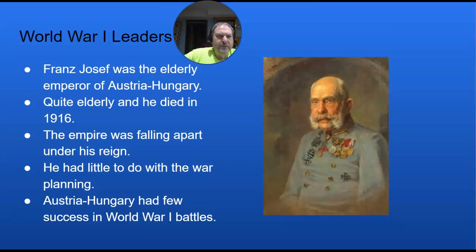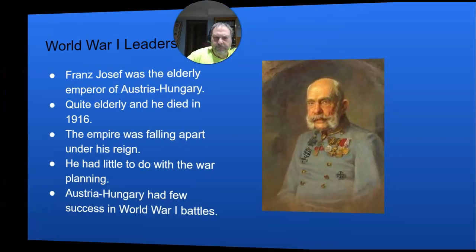There were many ethnic groups inside that empire, and one of them was the Serbs, that kind of helped lead to this war with the murder. Many of these ethnic groups wanted to break away and form their own little countries or join in with the countries that surrounded the empire. He has little to do with planning the war, and he's going to die in 1916. For its part on the battlefield, the Austria-Hungarian army lost most of the battles that it fought in. So Austria-Hungary was quite a weak country in the war.